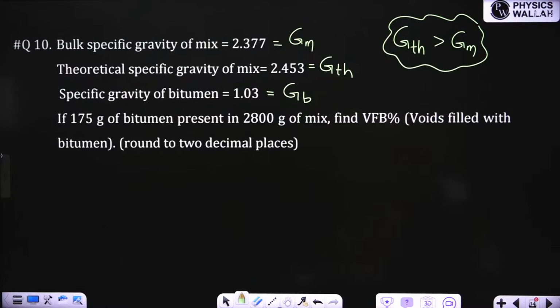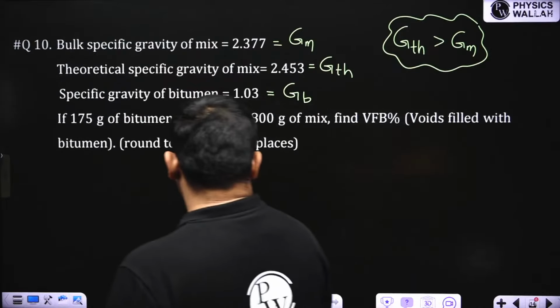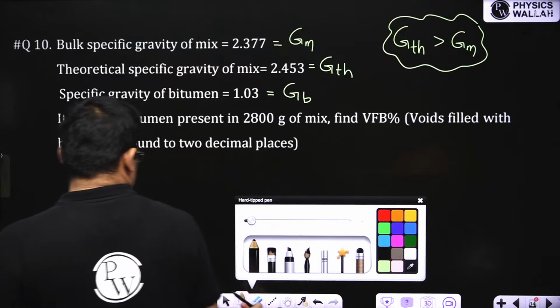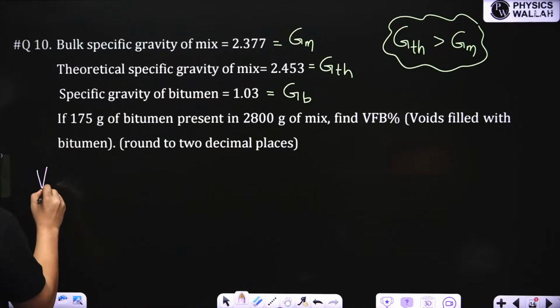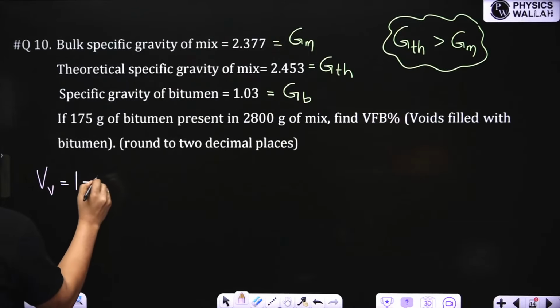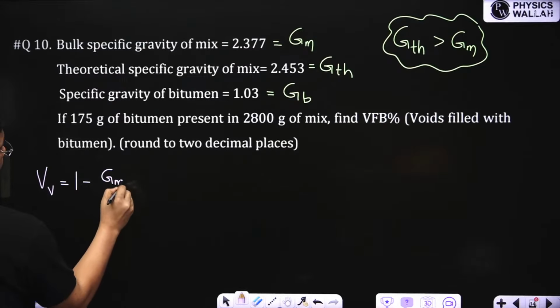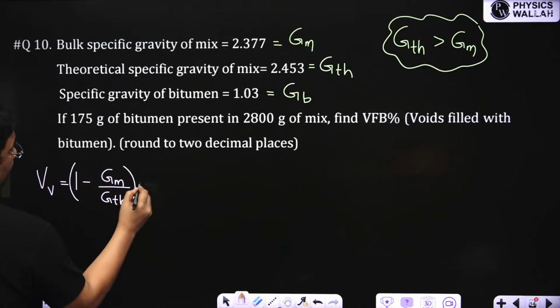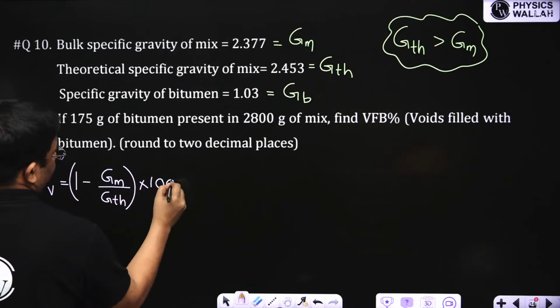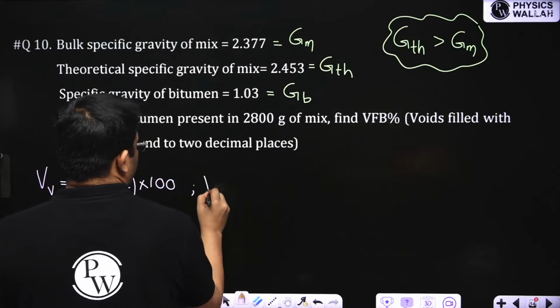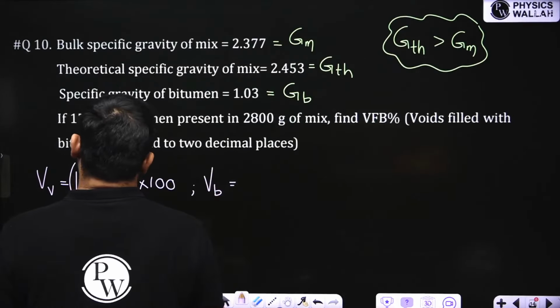This formula also I explained yesterday, but I told that we'll solve questions today. Your first formula will be air voids. Now air voids is what? 1 minus GM by G theoretical into 100. Next formula is bitumen voids.